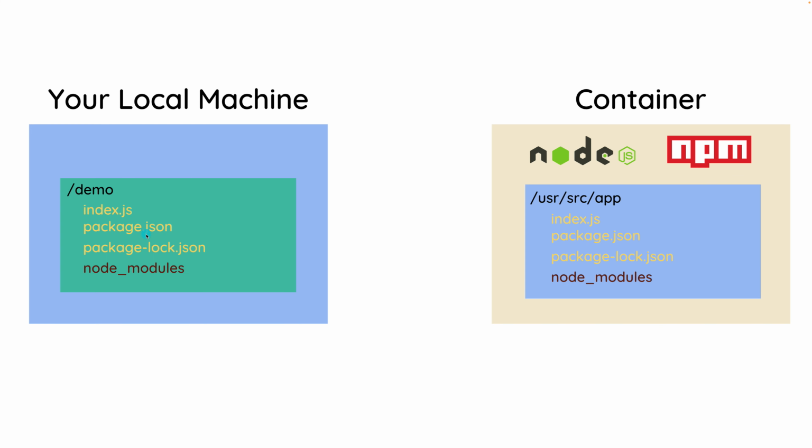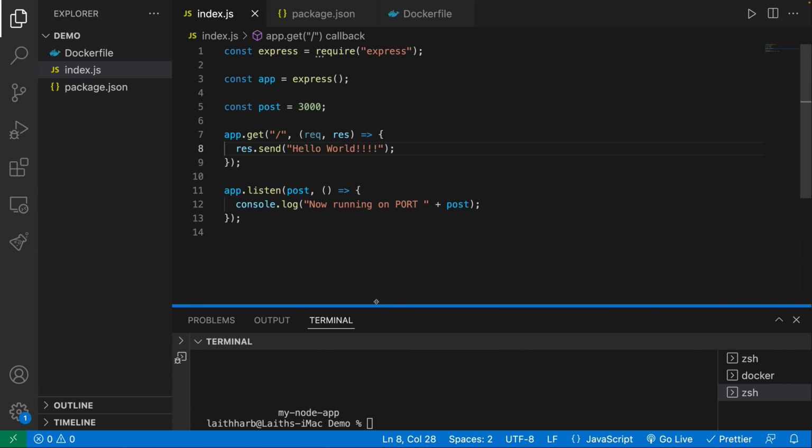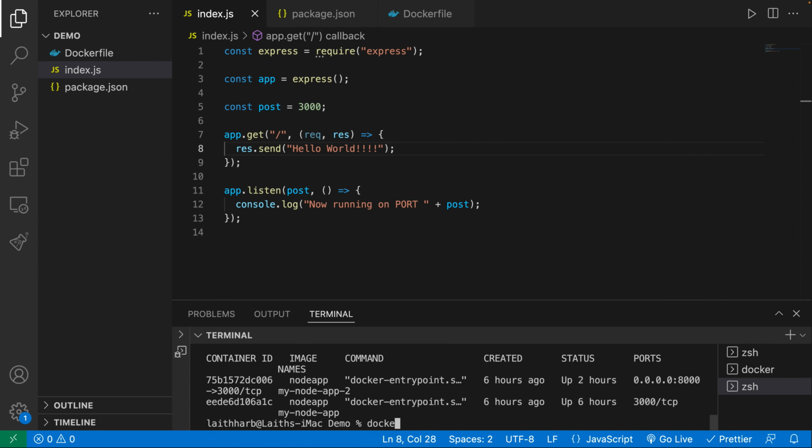Let's also say you added another file. This file is called bunnies.js. This over here is not going to be reflected inside of the container. The container is already created. It has this working directory with these files. So in order to get the changes up to date, what I would have to do is go ahead and build another version of the existing image that I have.